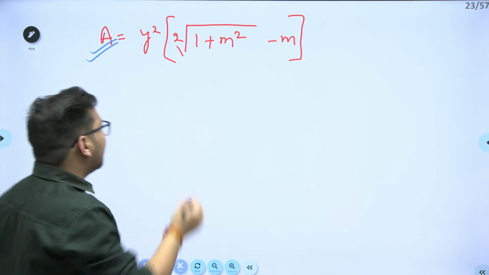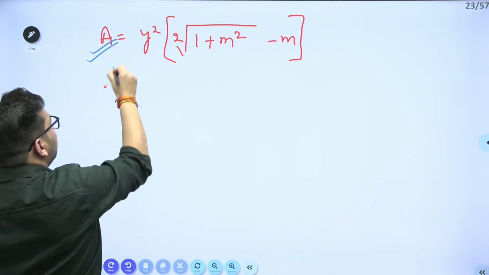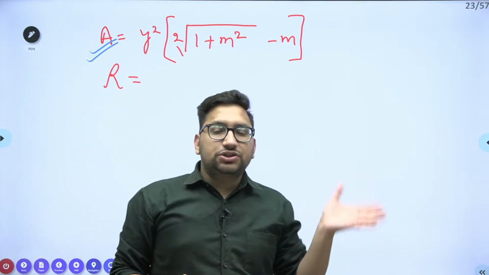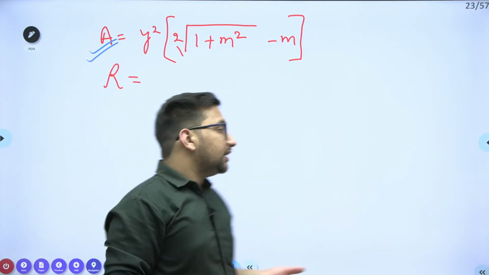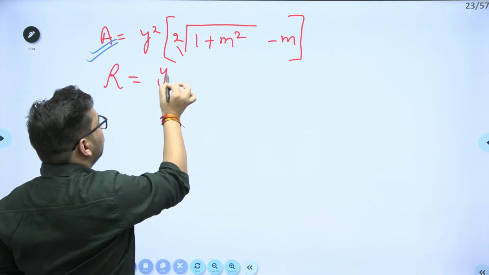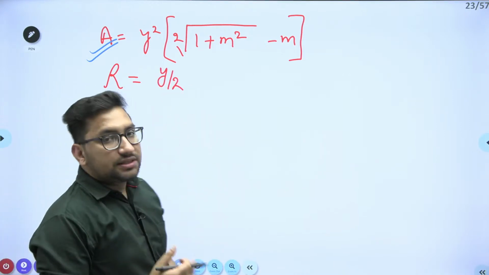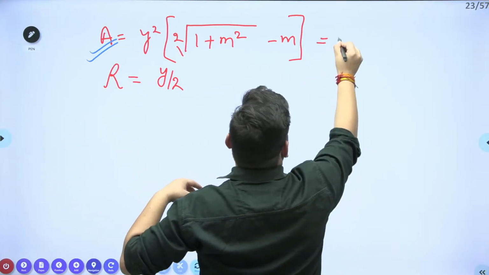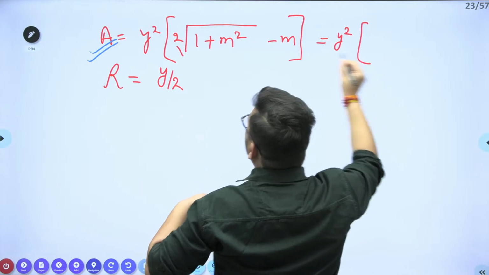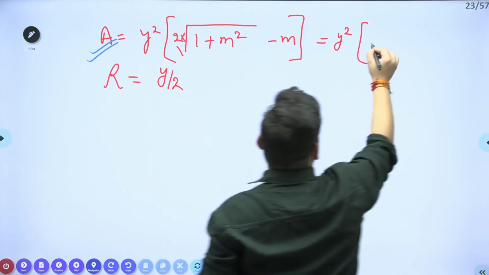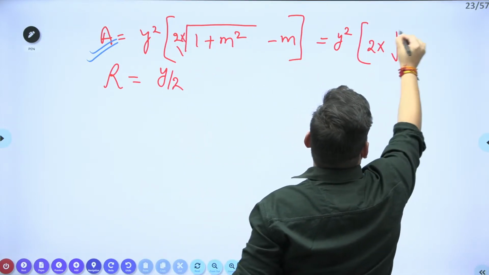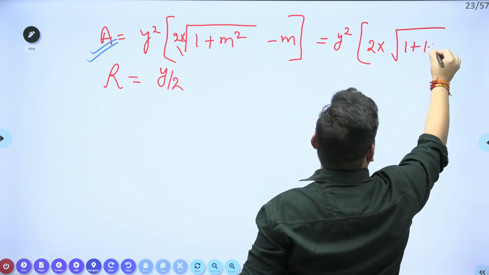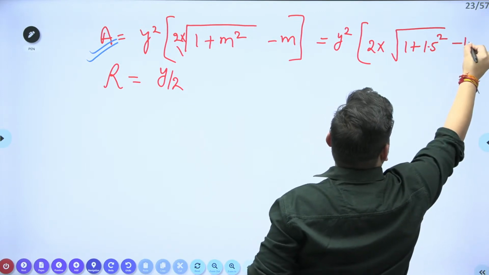Clear? R value we know, even if the side slope is constant, in that case also this R is going to be equal to y by 2 only. This is going to be y by 2 only, right? If I put the values here, it will be y square into, this is not root, this is 2, right? So it is 2 into under root of 1 plus, what will be the m value? It is 1.5 square minus 1.5.